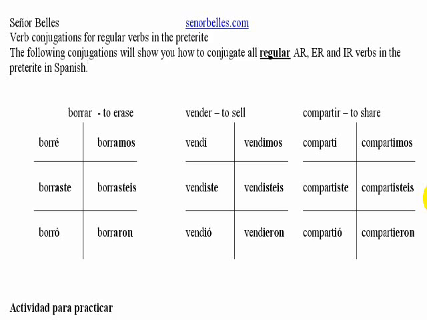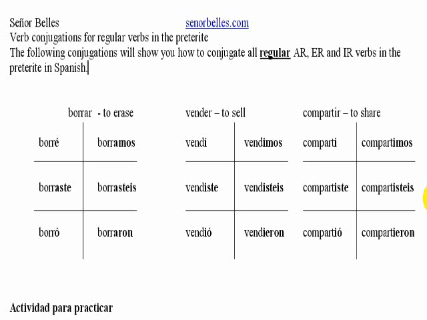With vender, which means to sell, you'd have vendí, vendiste, vendió, vendimos, vendistes, vendieron. So that'd be like I sold, you sold, etc. Let's jump over to compartir. Compartí, compartiste, compartió, compartimos, compartistes, compartieron.